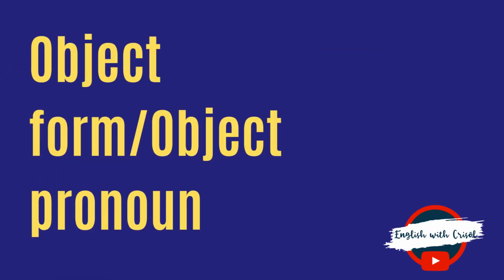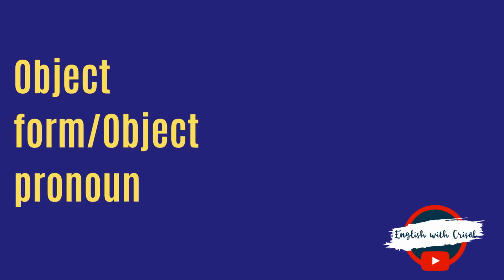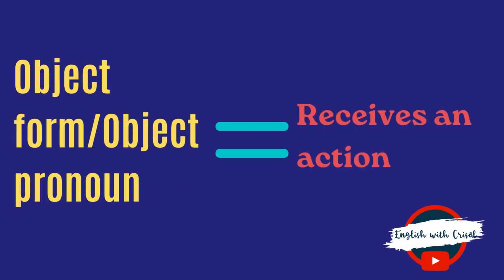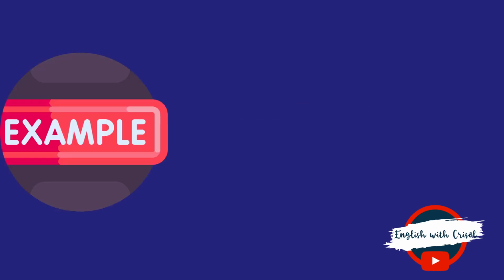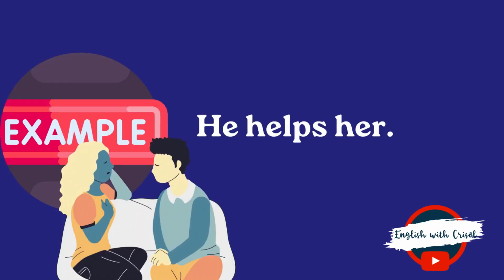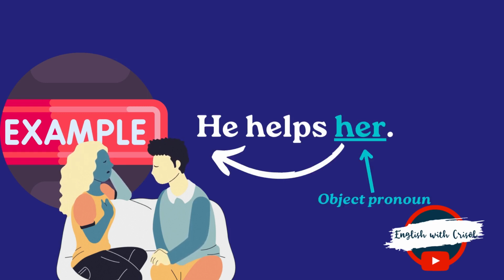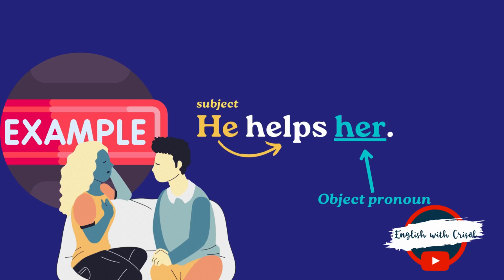It's an object form. An object pronoun is a pronoun that receives an action. For example, if I say, he helps her, her is the object pronoun because she is receiving the action of the help. He is the subject and he is offering help.